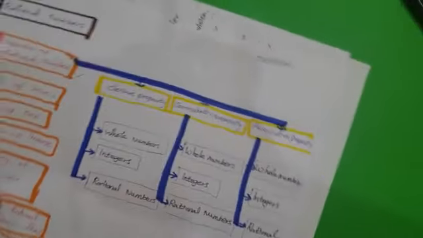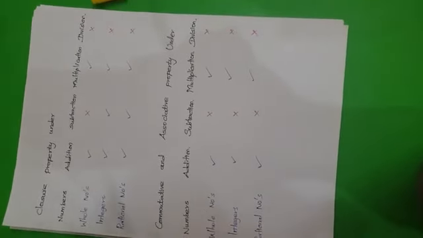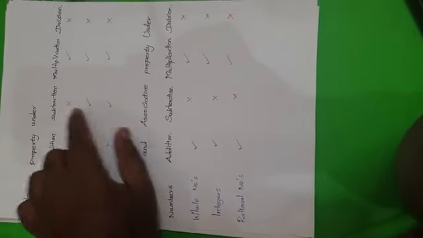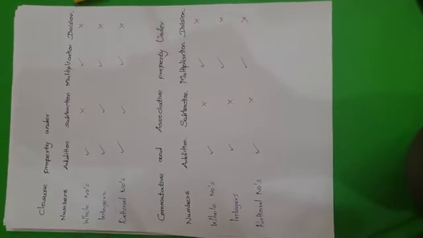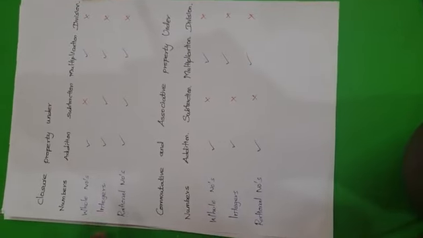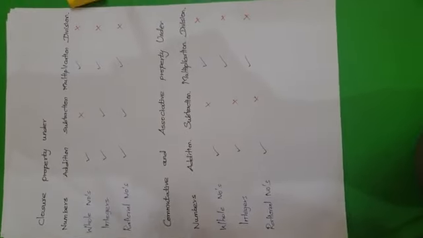These are the basic properties which we are going to apply. Just go through them once. Closure property under addition, we discussed last year. It's the basic note on how we are going to solve it. For example, whole numbers, integers and rational numbers under the operations of addition, subtraction, multiplication and division. Whole numbers, integers and rational numbers satisfy addition. Integers and rational numbers satisfy subtraction. All three satisfy multiplication. In division, whole numbers, integers and rational numbers do not satisfy the closure property.